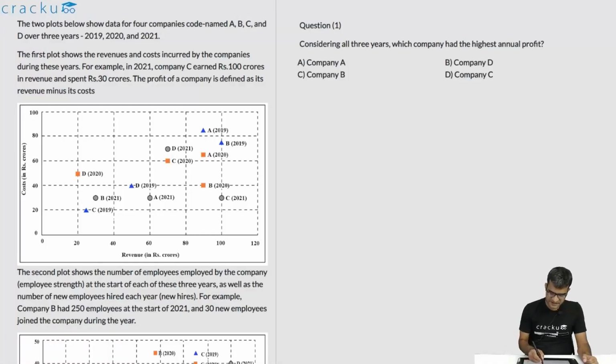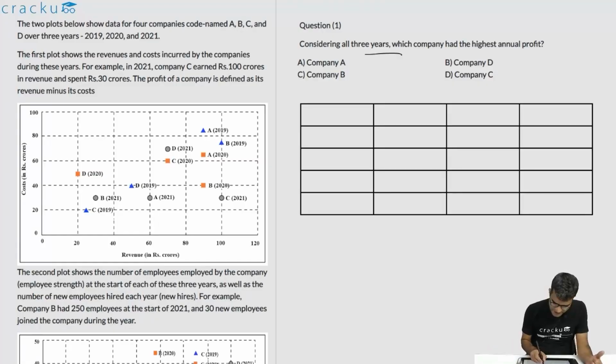The first question says that considering all the 3 years, which company had the highest annual profit? So we have 4 options A, B, C, D. This would imply that the entire data that is there in the first graph has to be put in the table. Then calculate the total revenue across the 3 years and the total cost across the 3 years for the 4 companies, and then calculate the total profit. So let us draw a table. It will have 5 rows, and I think it will have 4 columns. I think this should suffice.